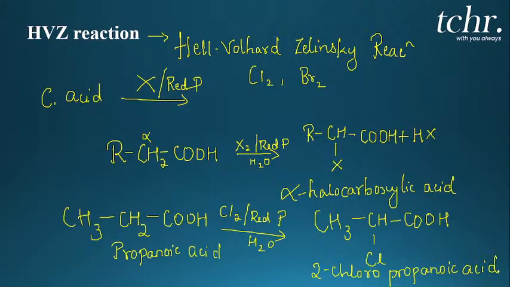So if a halogen atom is bonded to the alpha carbon atom, removing the alpha hydrogen atom in the presence of a small amount of red phosphorus, this reaction is known as the HVZ reaction, otherwise Hell-Volhard-Zelinsky reaction. Is it clear, my dear students?